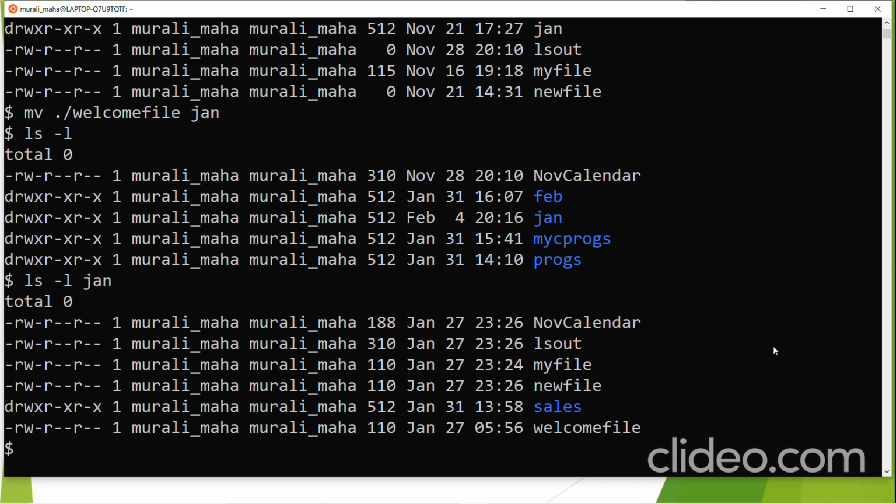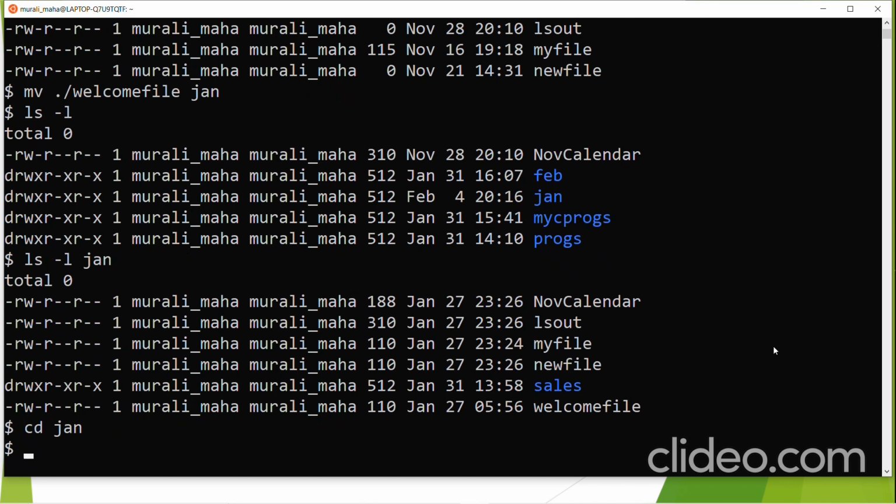So I am trying to make a mistake, like trying to rename ls out to my file. Let us move to the jan directory. We have more than one regular file, or ordinary file. ls -l, okay, we have these.